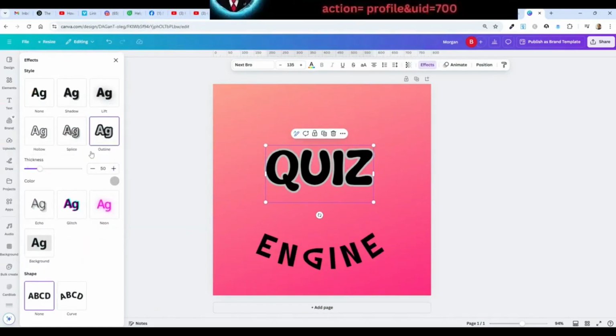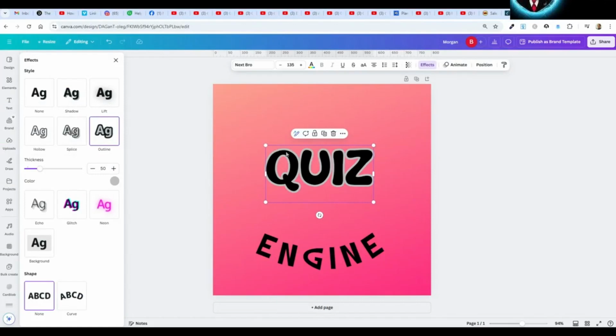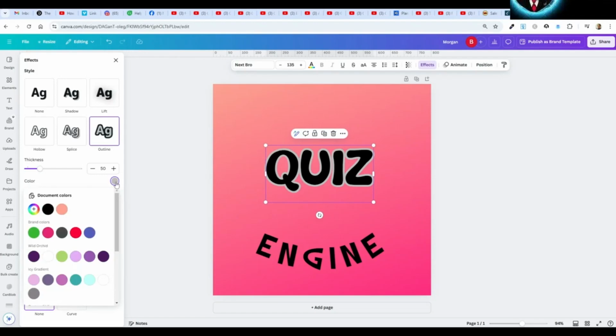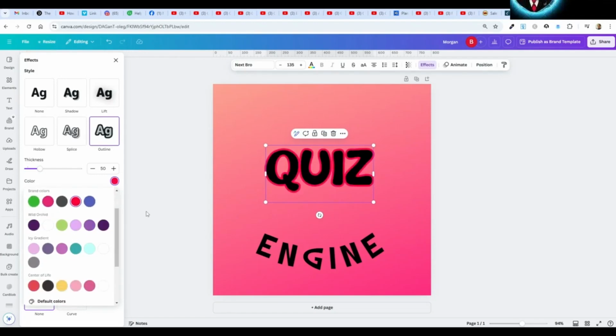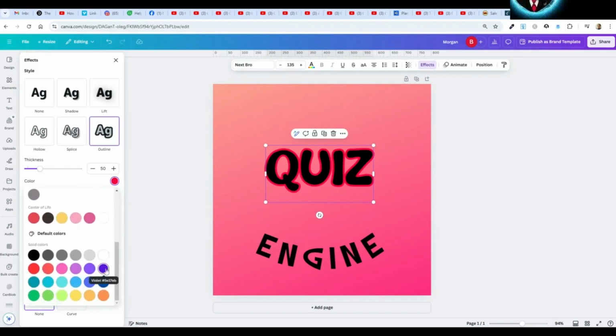Yeah, okay, so I'm going to change. You might see that now there's an outline to this. And I'm going to change the color of that outline. It's like a gray now. It looks pretty plain. So it's this right here. And I'll just play with some fun colors. Actually, since the background's kind of pinkish reddish, I need something that will stand out against that. Let's try like a purple or a blue.